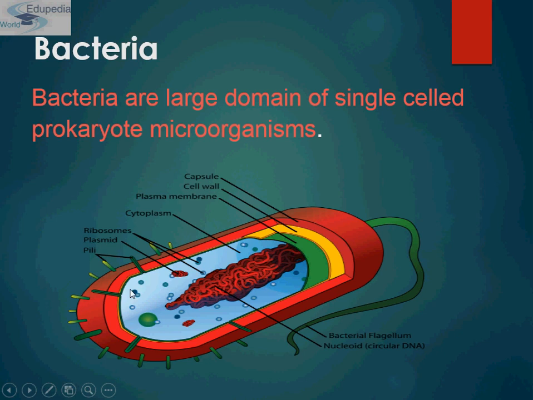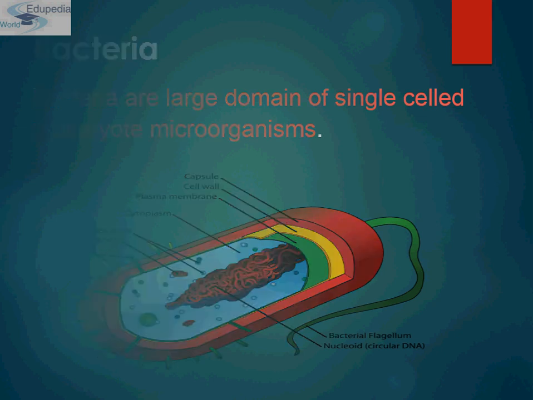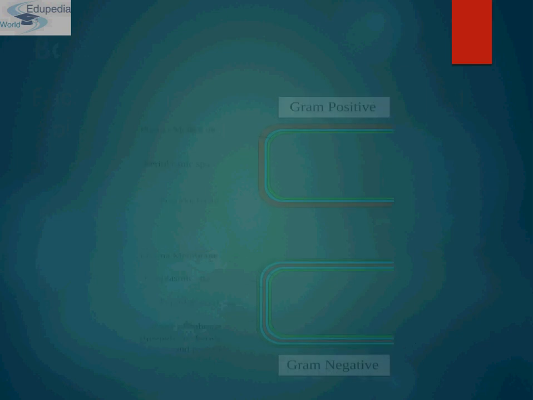Bacteria also often have features like a cell wall. The cell wall resists osmotic pressure, and it is composed of peptidoglycan in bacteria. There are two types of bacteria: one is gram positive and the other is gram negative. They are both defined by the structure of the cell wall. There is a dye named gram stain. When gram stain binds to the peptidoglycan, it can be seen under a microscope.